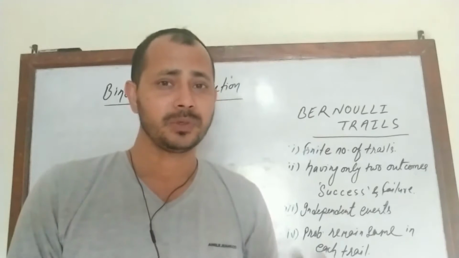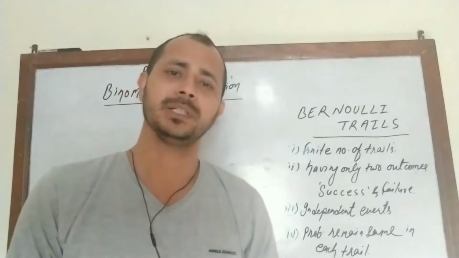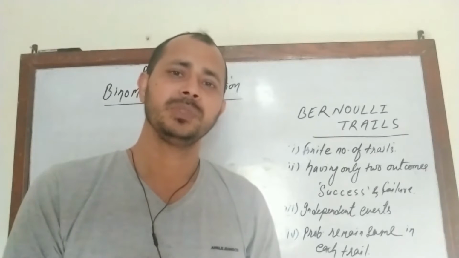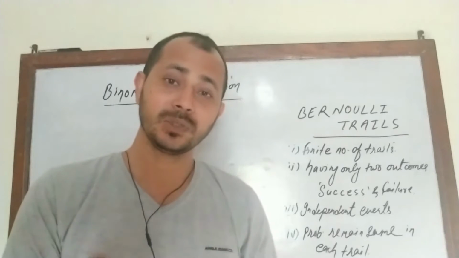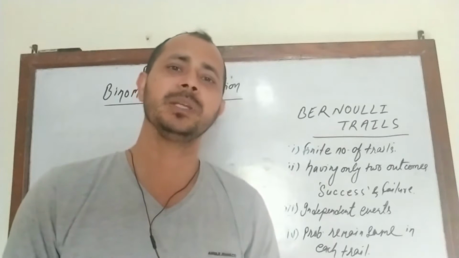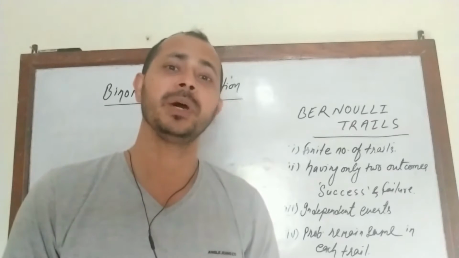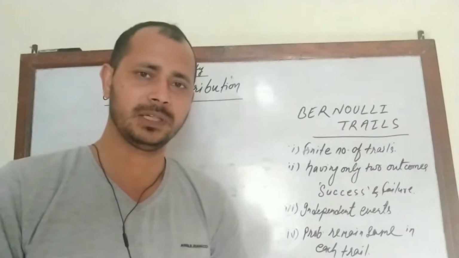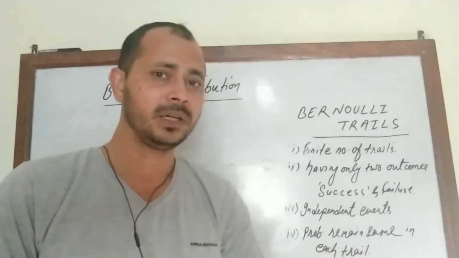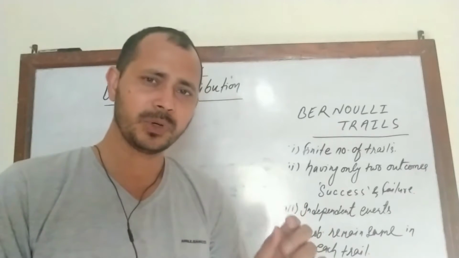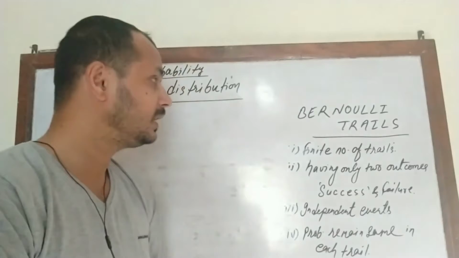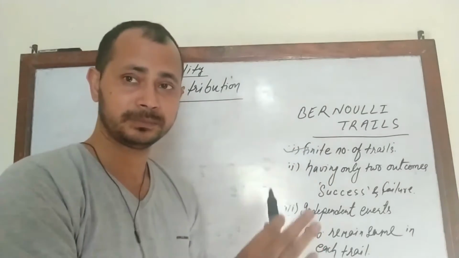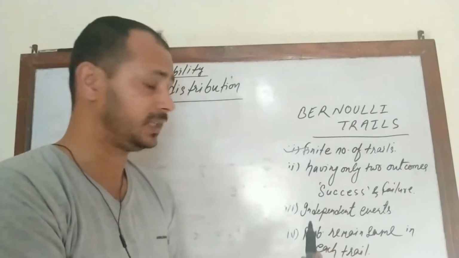Here, to solve such a problem, we take help of binomial distribution. But before we solve the problem using binomial distribution, we need to know whether the experiment, whether the trial, is a Bernoulli trial or not. Bernoulli trial means, when a coin is tossed 10 times, we can say the number of trials is finite. So the first important point: the number of trials must be finite. If a trial contains a finite number of trials, then that is the first condition of Bernoulli trial.